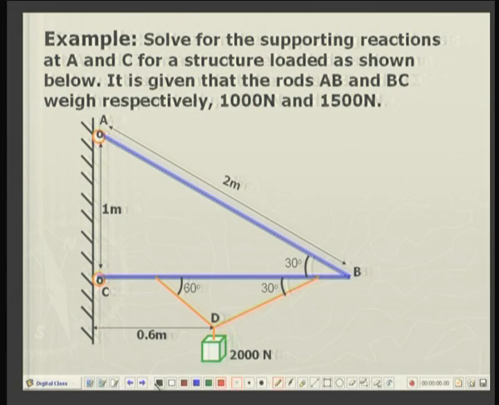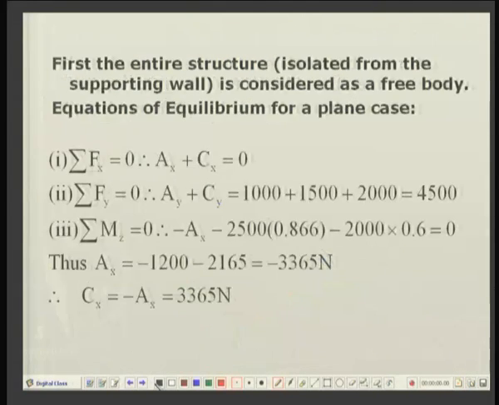So, two reactions here, two reactions here. It means you have 4 reactions. So, normally we will require 4 equations to solve for 4 unknown reactions. But in the plane of the body, all the forces and the structure is in single plane, only 3 equations of equilibrium are available. So, it means we have to do much more than that.